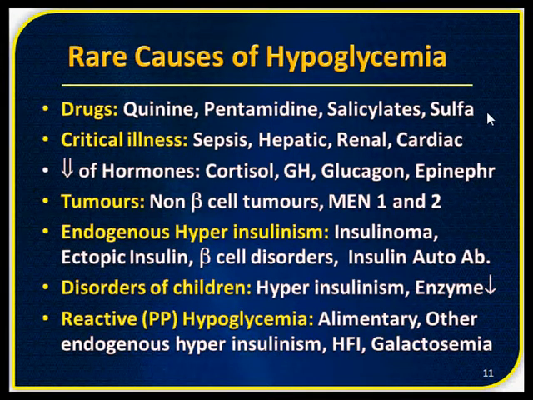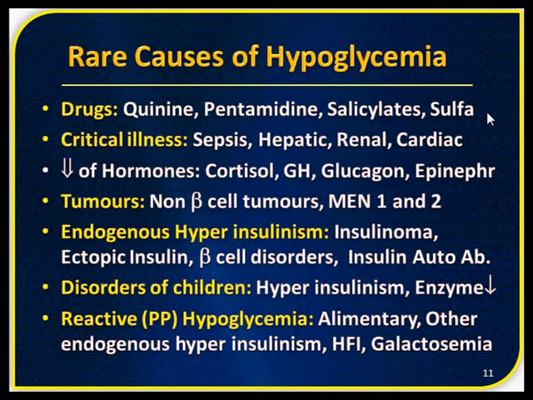Hepatic, we understand, because in liver disease the glycogen breakdown or gluconeogenesis does not take place. Renal, because the kidney plays an important role in insulin metabolism and the clearance of insulin, and also in gluconeogenesis. And cardiac conditions.